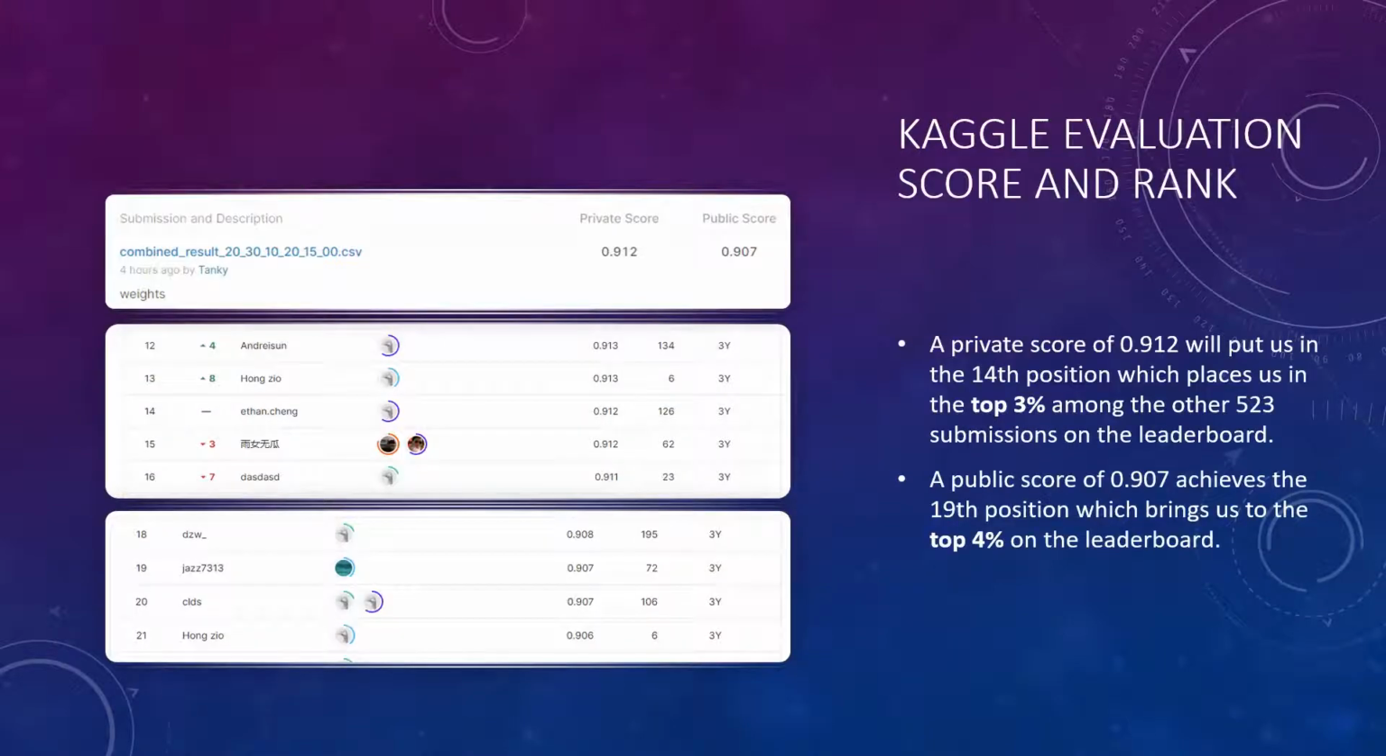As you can see here, the ensemble submission on the Kaggle test set obtained a private score of 0.912 and a public score of 0.907. A private score of 0.912 puts us in the 14th position, placing us in the top 3% among the other 523 submissions. A public score of 0.907 achieves the 19th position, bringing us to the top 4% on the leaderboard.